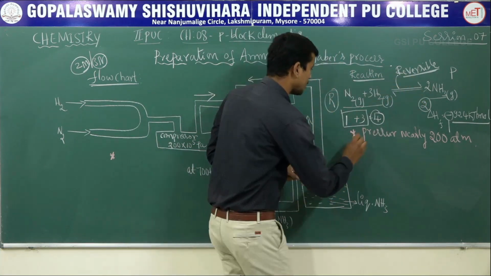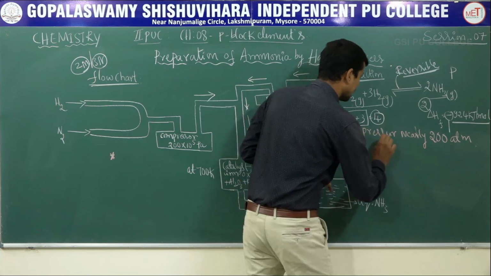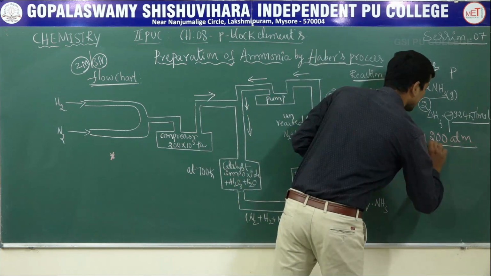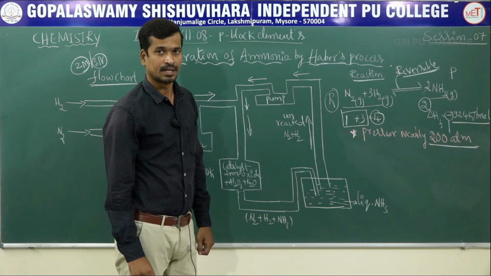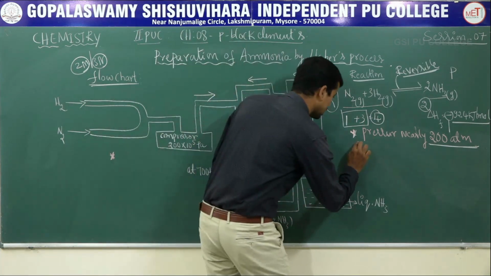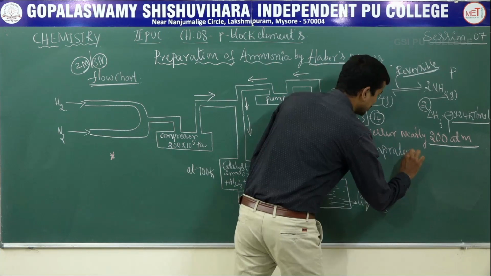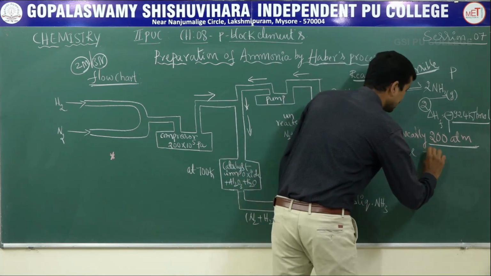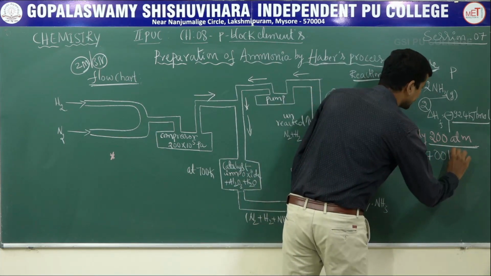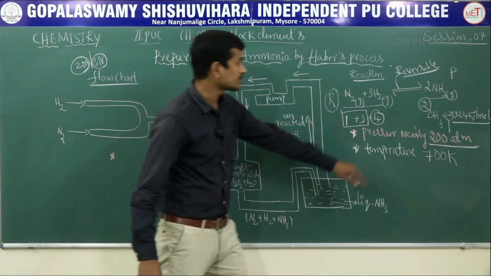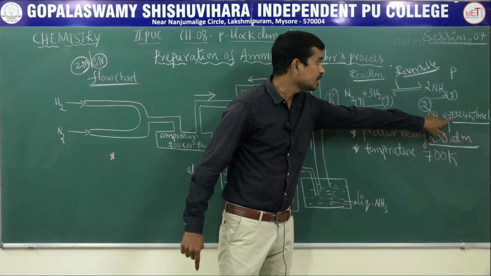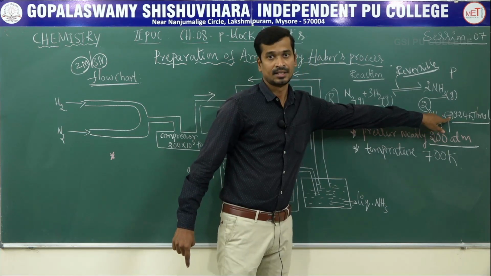That is the first optimum condition. The optimum pressure is nearly 200 atmospheric pressure. Next, the second optimum condition is temperature, nearly 700 Kelvin, means a lower temperature, because it is exothermic in nature.